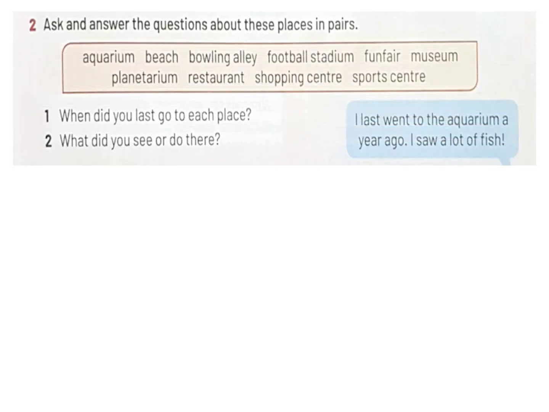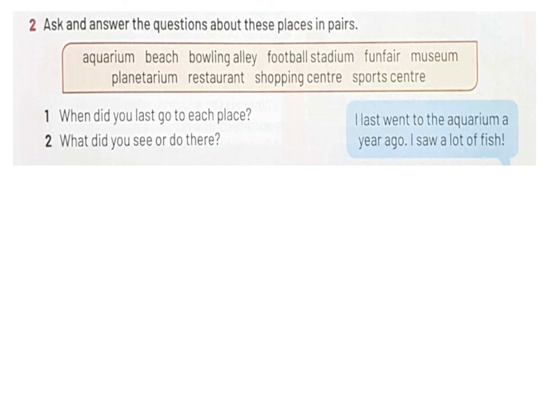Exercise number 2, ask and answer the questions about these places in pairs. Actually, we tackled all of these places in the first lesson of our unit. We have aquarium, beach, bowling alley, football stadium, fun fair, museum, planetarium, restaurant, shopping center, sports center.